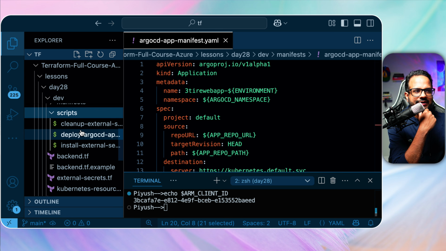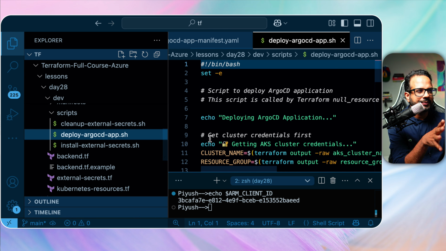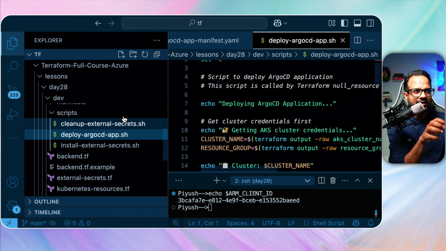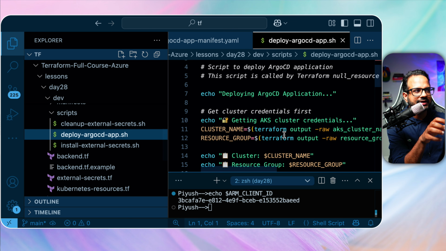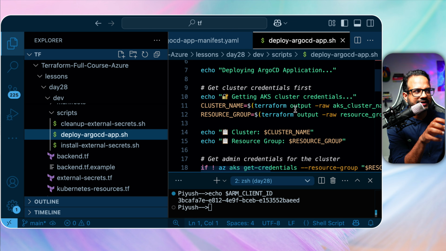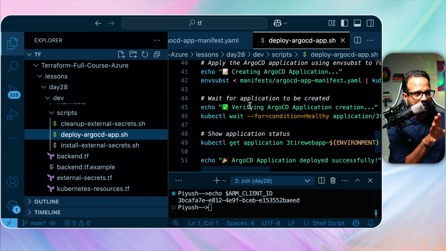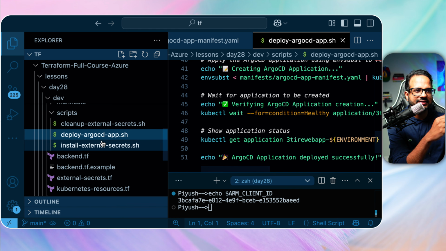Then we have some scripts over here. These scripts are required to do a few operations, such as it will deploy the Argo CD application first. So when we run terraform apply, it will call these scripts internally. So this script particularly will deploy the Argo CD application. As you can see over here, it will make sure that your Argo CD application is up and healthy, and it will show the application status.